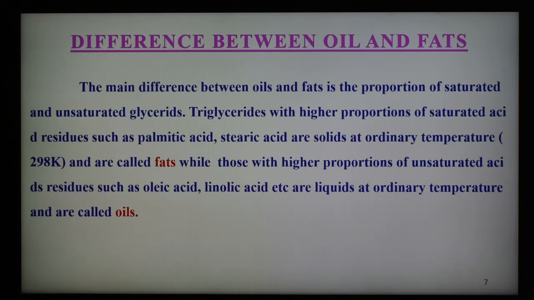So this is the main chemical difference between fats and oils. In fats there is a higher proportion of saturated acids, and in oils there is a higher proportion of unsaturated acid residues. Examples are there of both, and this is the chemical difference between oils and fats.